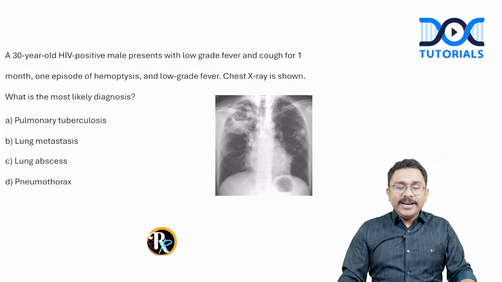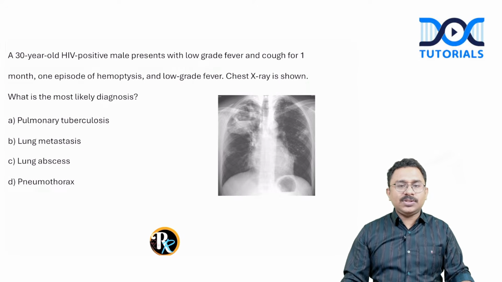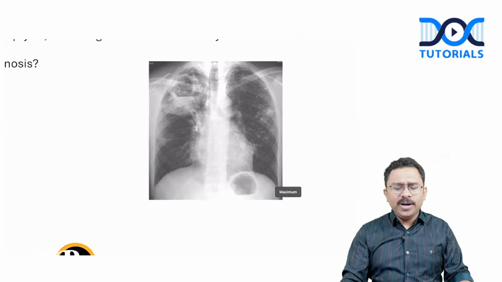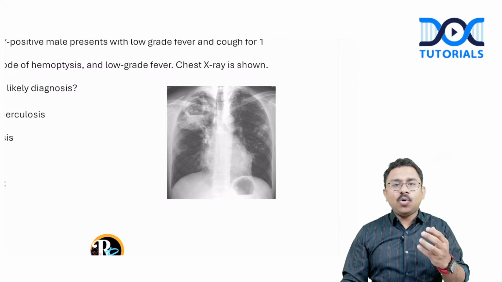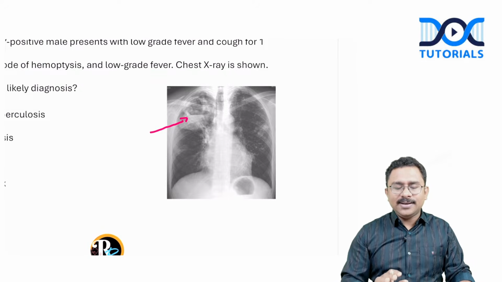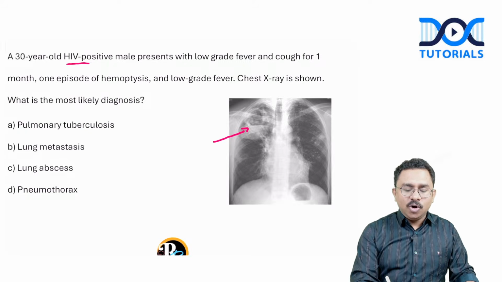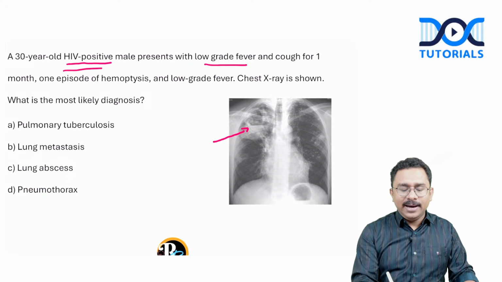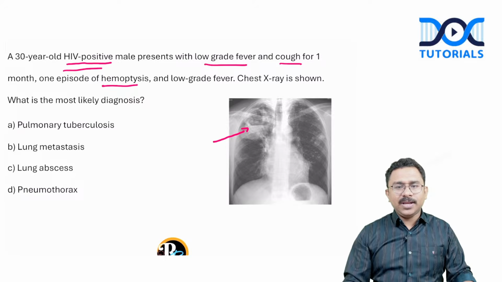A 30-year-old HIV positive male presents with low-grade fever and cough for 1 month and 1 episode of hemoptysis. Chest X-ray is shown. What is the most likely diagnosis? So the chest X-ray, according to some students, there were infiltrates involving the lung apex. Some students told that there was some finding of cavity as well. So whatever it be, that is not going to change the answer when you have got such infiltrates involving the lung apex in a patient who is retropositive, presenting with low-grade fever and cough for 1 month with hemoptysis. This is suggestive of an infective process, a fever for 1 month.